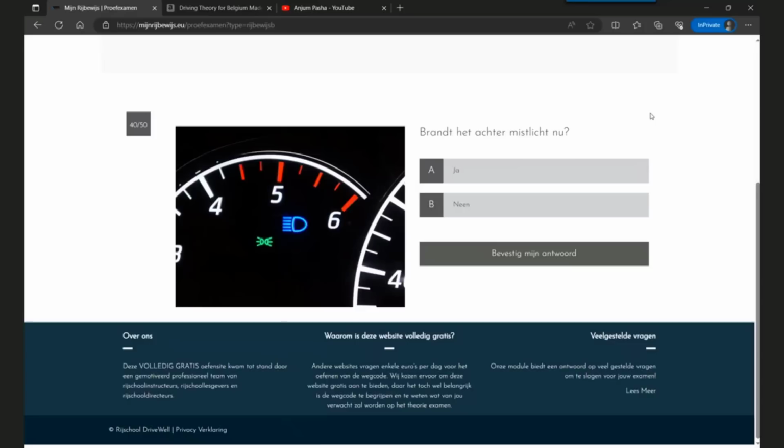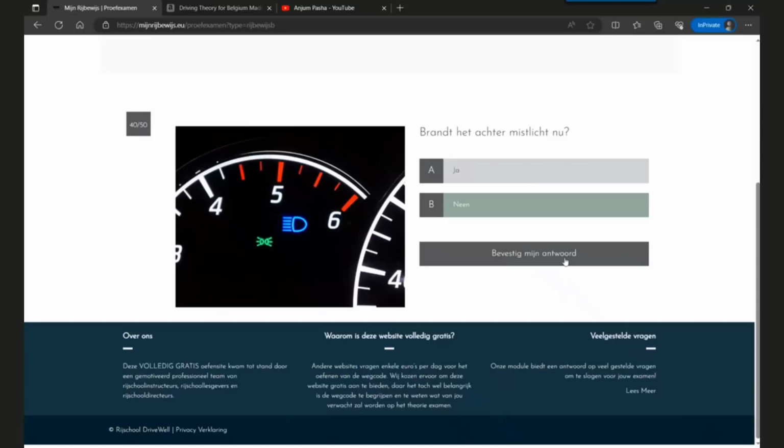The question is, are the mist lights now switched on? No. These are high beam lights. Remember we answered a question before about low beam light, and this one is the high beam light. Straight lines with blue are high beam lights, and the slanted lines with a green icon are low beam lights. You cannot have both running, it will either be high beam or low beam. In this case, it's a high beam light. These are not mist lights.